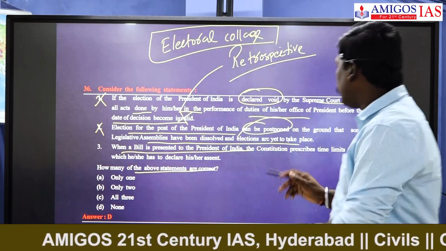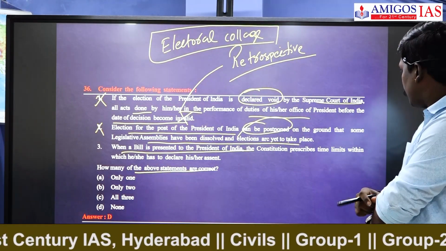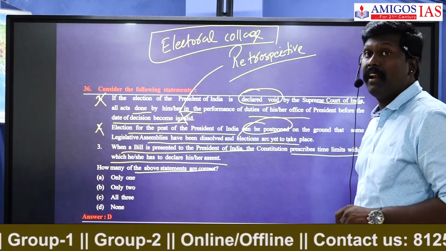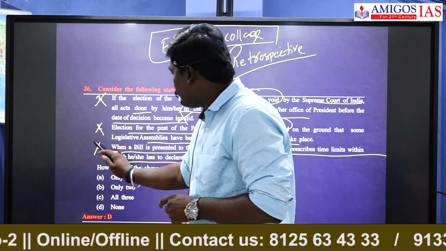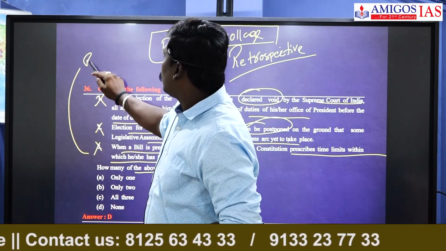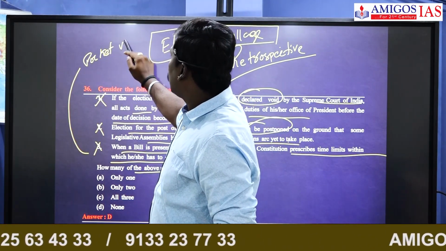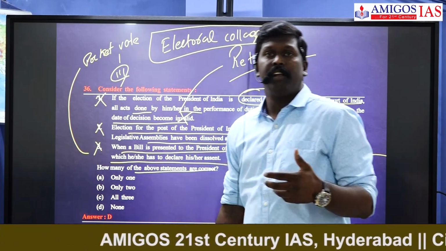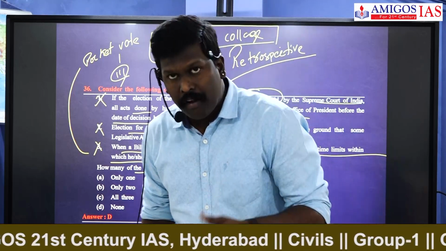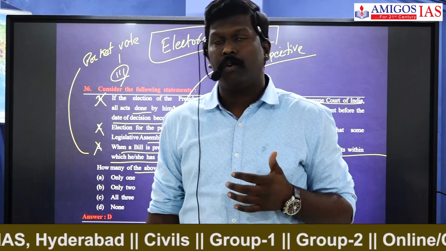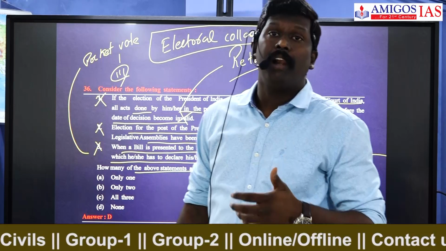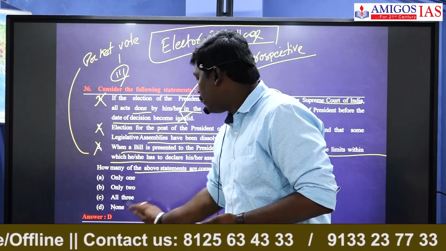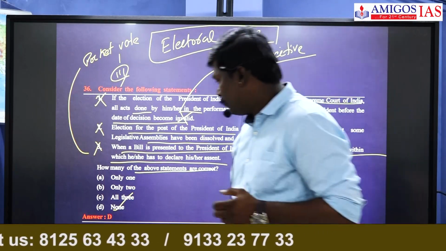When a bill is presented to the President of India, the Constitution prescribes a time limit within which he or she has to declare his or her consent. This is also wrong. Why? Because of the pocket veto. According to Article 111 of the Indian Constitution, when the President of India utilizes the pocket veto, he or she can withhold the bill for any number of days, for an indefinite period. So the answer is none. D is the answer here.